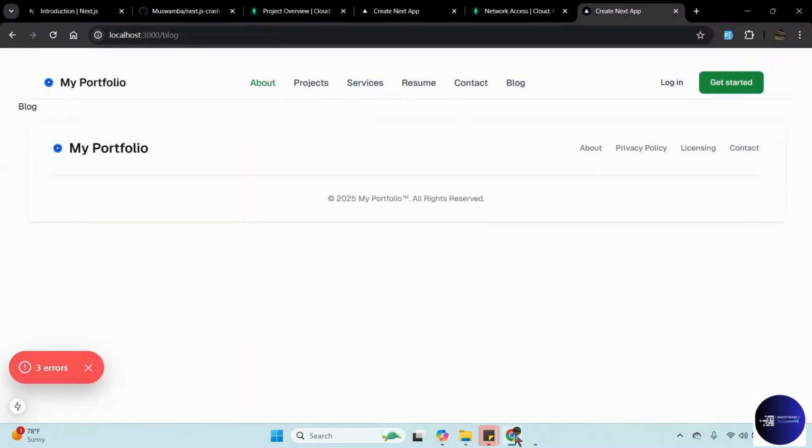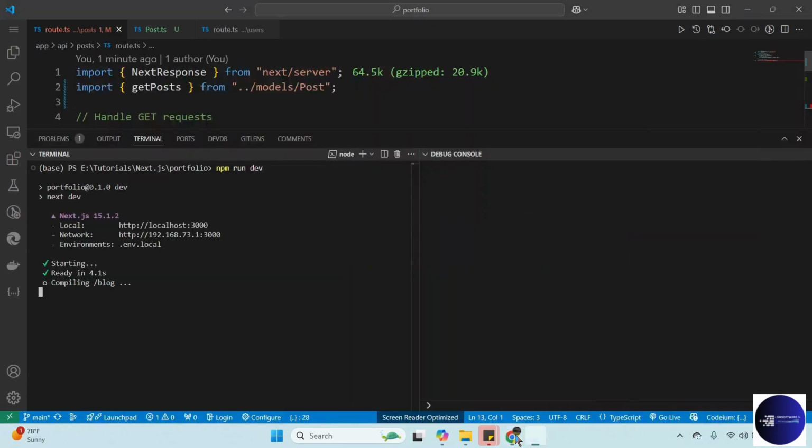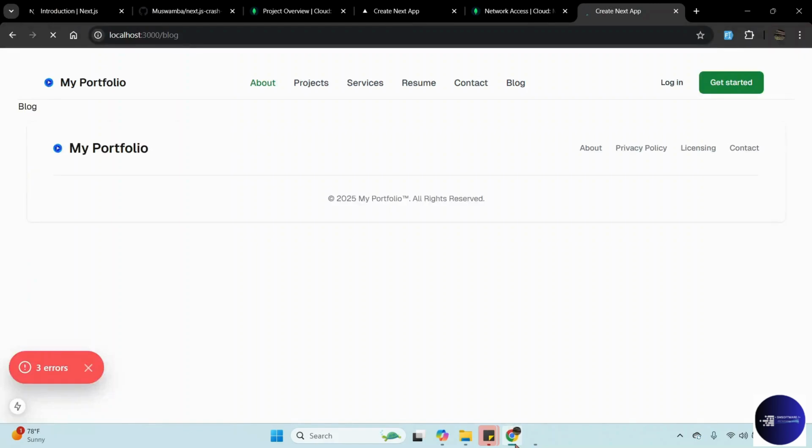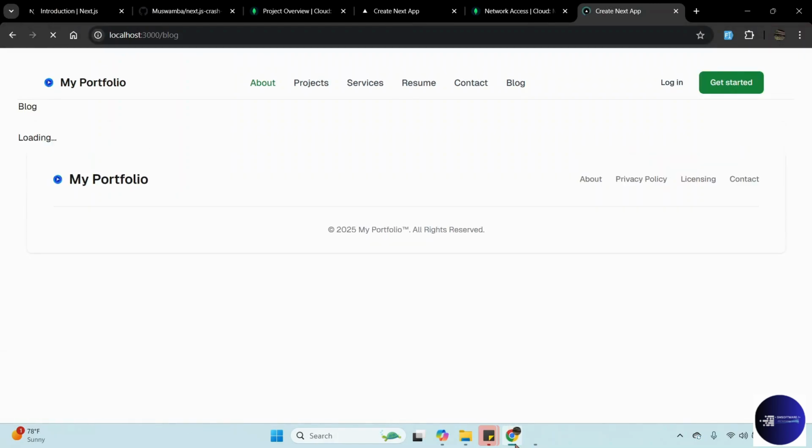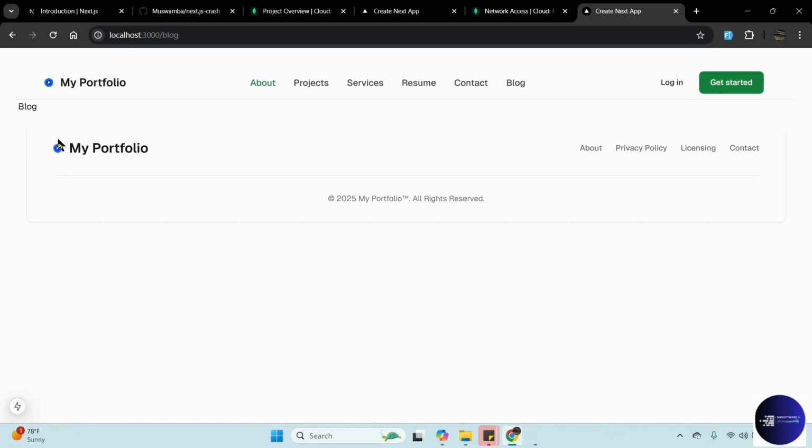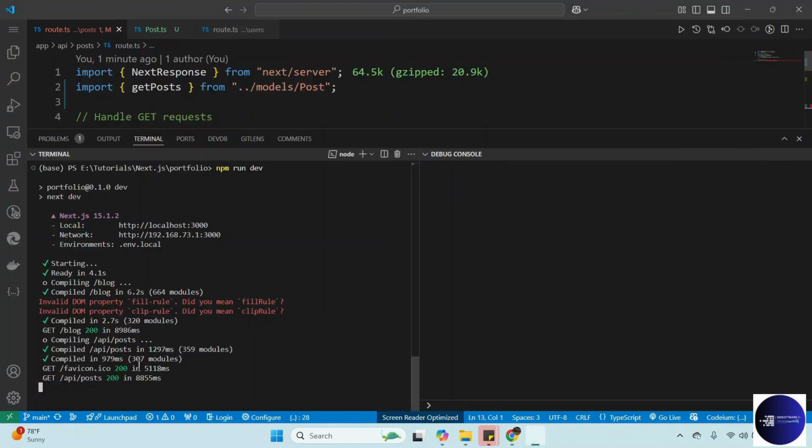All right, so try now to reload. So we don't want to see that warning message anymore. The warning message is gone. Still loading. Waiting for it to load. All right, there's no post. We have one thing, so we have a couple of errors from our front end.